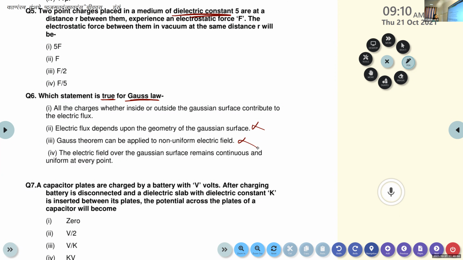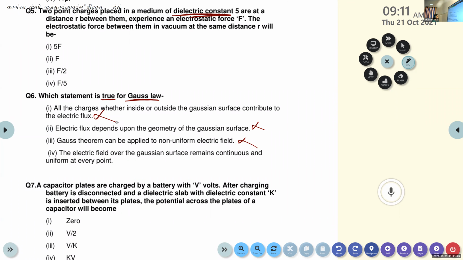No, it does not contribute. Actually, the charges outside the Gaussian surface are not contributing to the electric flux. So it is a false statement.